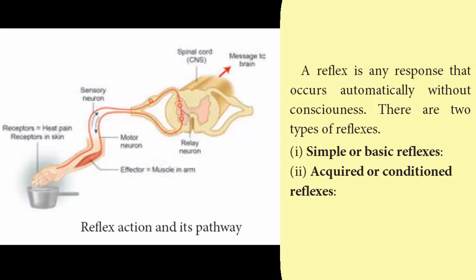Then reflex arc. This is the pathway of the nerve impulse to accomplish reflex actions. For example, touching a hot pan. The heat receptors in the hand trigger the sensory neurons, and these sensory neurons give impulses to the spinal cord, and the spinal cord activates the motor neuron, and these motor neurons signal the muscles in the arm to withdraw the hand from the pan. This is regarding the central nervous system.